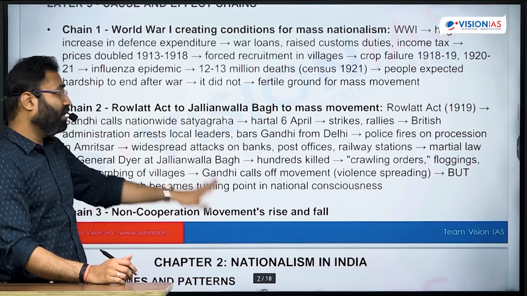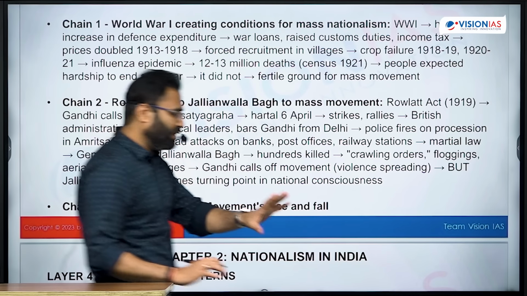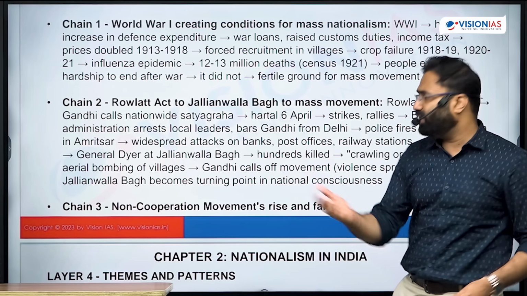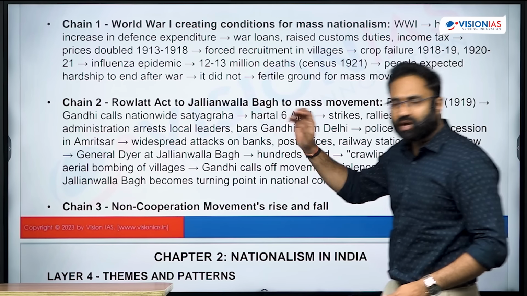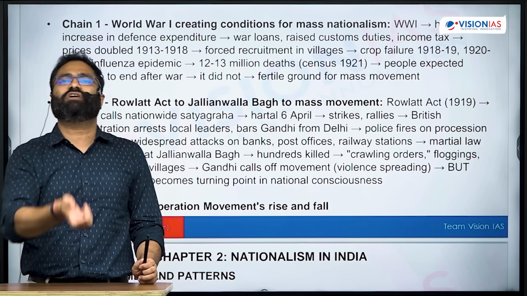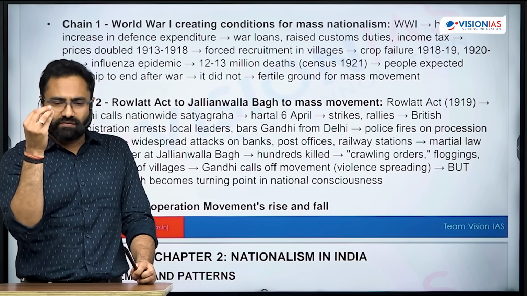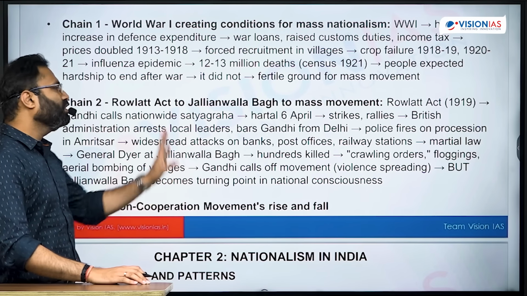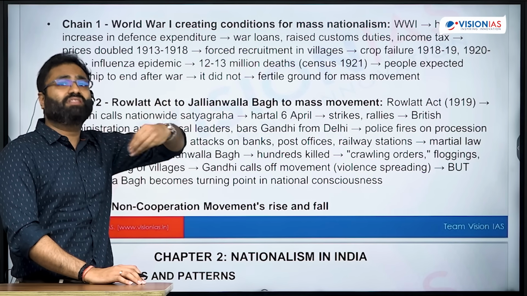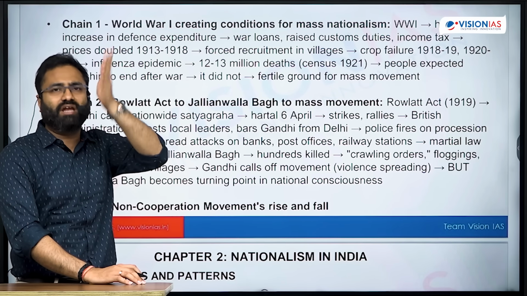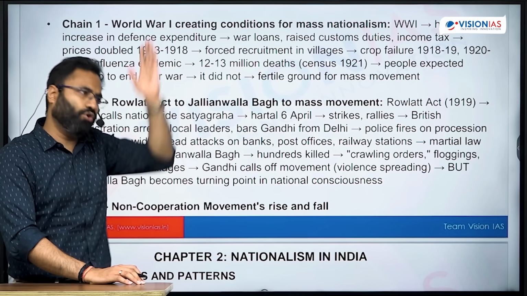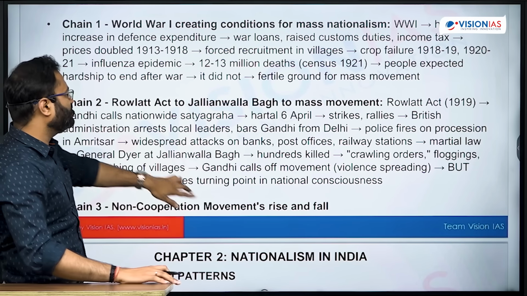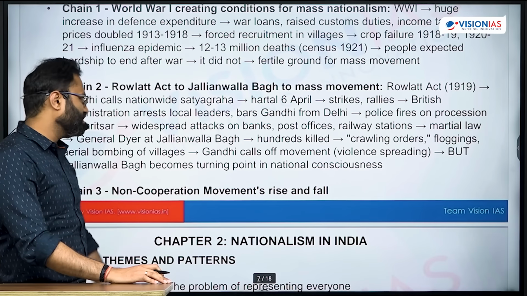That mass violence done by the British colonial power channelized the anger amongst the people. Now the people are thinking, we are getting oppressed, and whenever these Britishers want to kill us, they are killing us. That's why it's now the apt time to create nationalism at a level where it will be a direct war against the Britishers. So from the non-violent perspective and from the violent perspective, both streams started to be seen after the Jallianwala Bagh massacre.